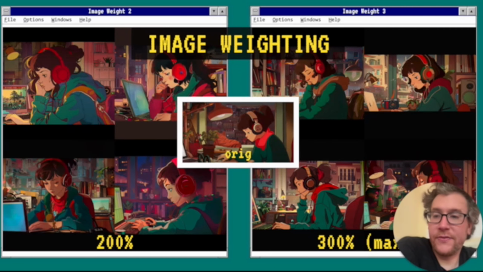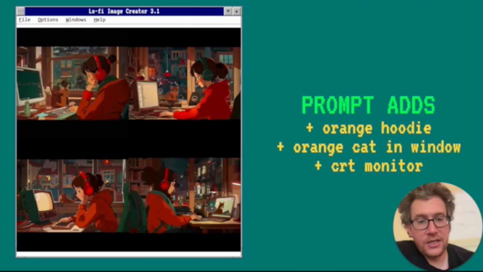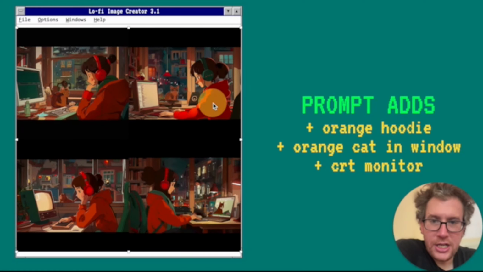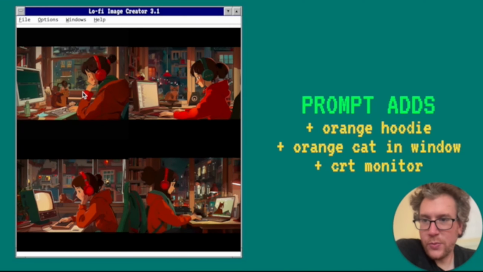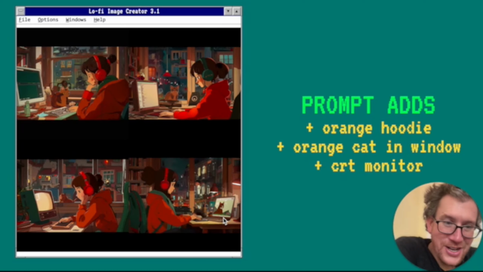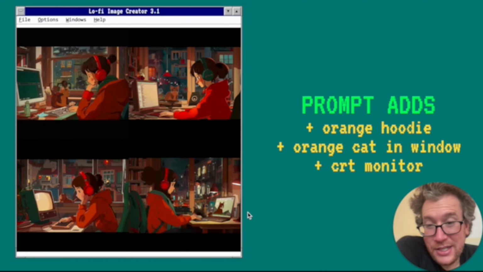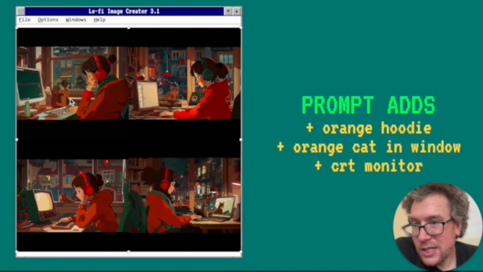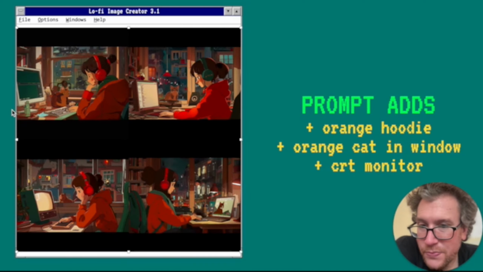So I did try that for a bit, and I started adding more prompts. I wanted an orange hoodie, and you can see that changed right here. We added an orange cat in the window, so you can see on all of these, there's now an orange cat. In this one, right here, we got this cat in the computer, which is close to the window. This one looks like some sort of cyborg over there, and this one is very small and cute.